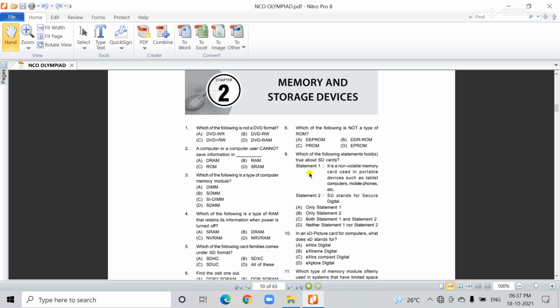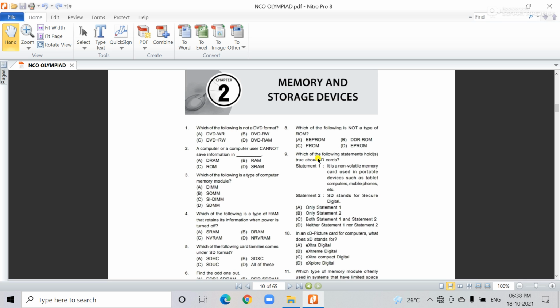Next, number 8 question: which of the following is not a type of ROM? See the answer for number 8. EEPROM. EEPROM means electrically erasable programmable read only memory. The correct answer is A.